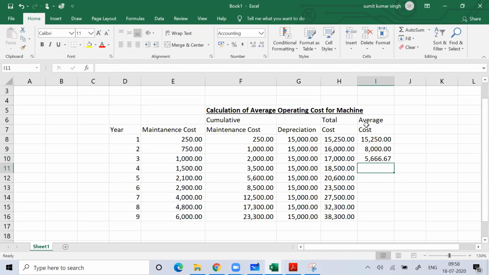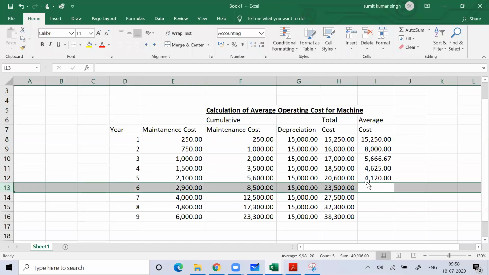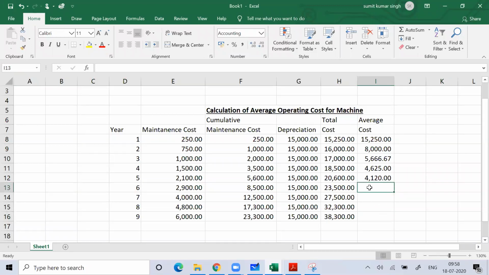Then 18,500 divided by 4, then 20,600 divided by 5, that is 4,120. Then 23,300 divided by 6.